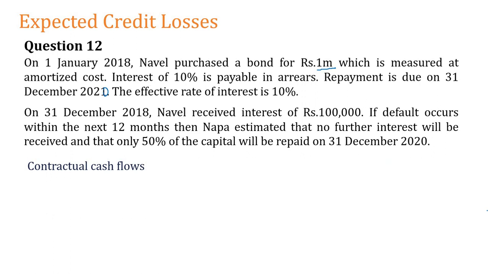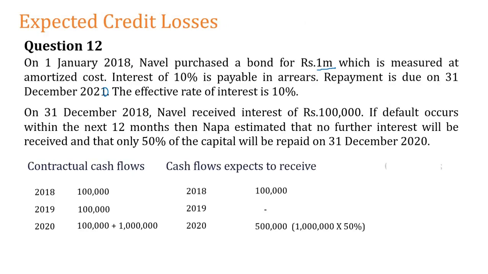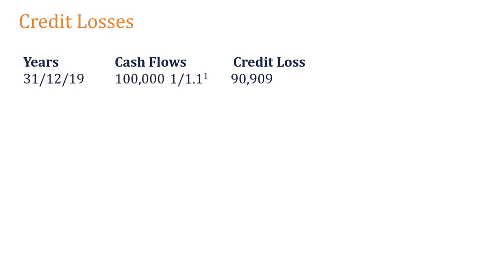Can you remember the word right now? Now, are you clear? What do you mean by this credit loss? You're taking contractual cash flows, and you're taking all the cash flows that our entity expects to receive. This has to be discounted using the original effective interest rate in this case, right? Look at this. You take these cash flows.